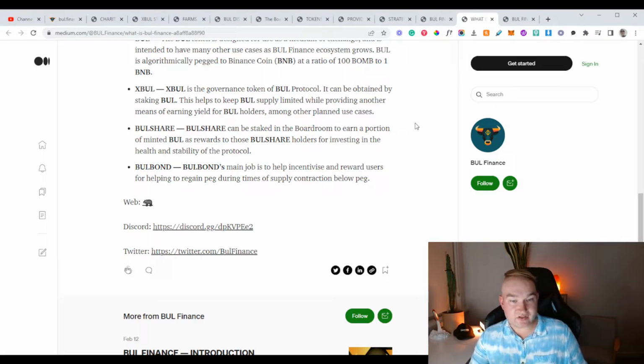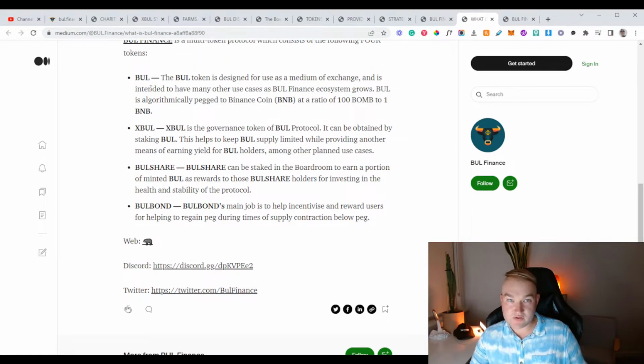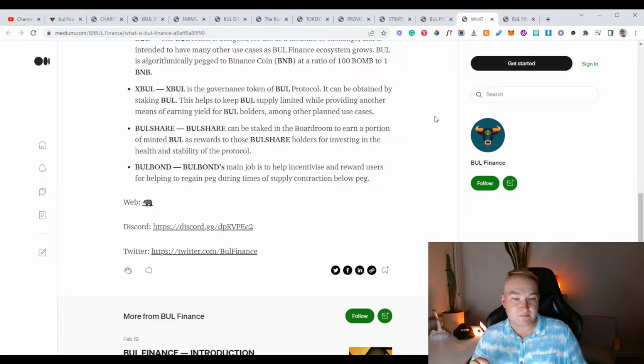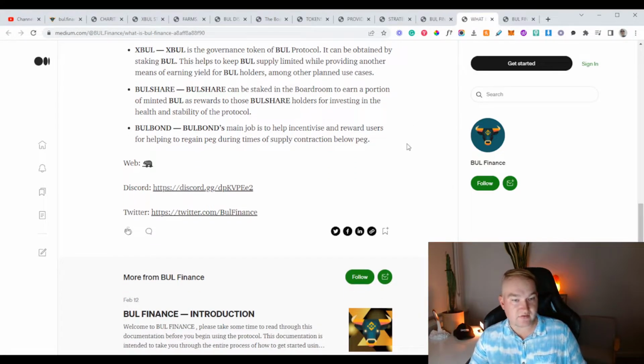XBull is the governance token of the Bull protocol. It can only be obtained by staking Bull, so you have to stake this first one that you get here. This helps keep Bull supply limited while providing another means of earning yield for Bull holders, among other planned use cases. This is very similar to Tomb Finance. Bull share can be staked in the boardroom to earn a portion of minted Bull as rewards to those Bull shareholders for investing in the health and stability of the protocol.